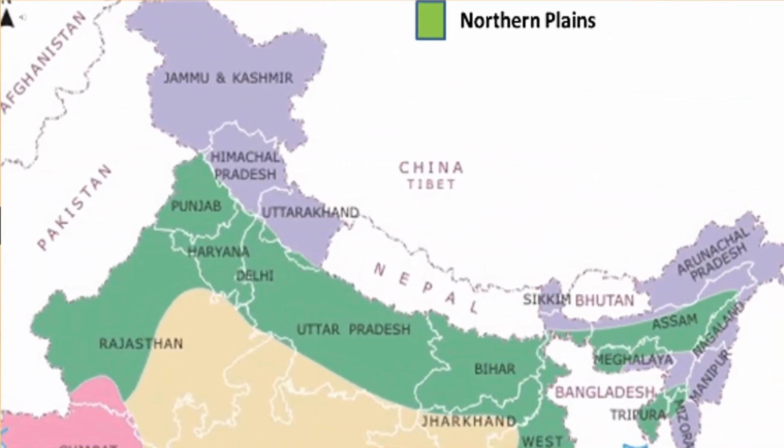Now our next landform is plains. A plain is a flat and low-lying land surface. They are also called lowlands. Plains may be formed by deposition of sand and silt by rivers, as in the case of northern plains of India. Rivers carry sand and silt with them. When the rivers slow down, these materials are deposited on their banks. Plains are formed by these deposits.